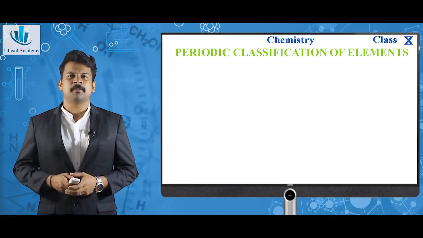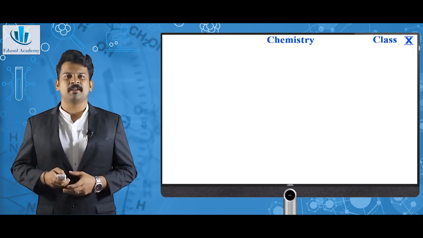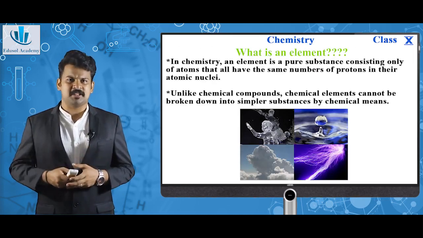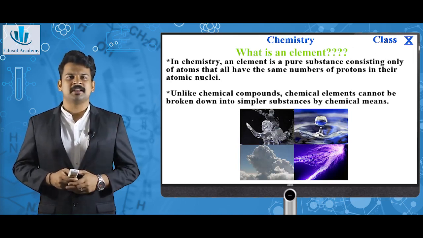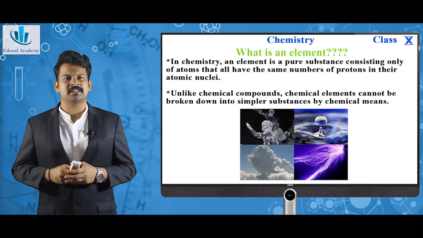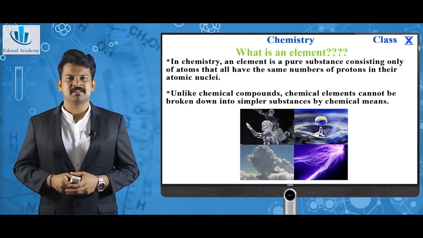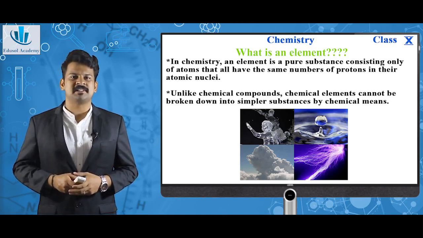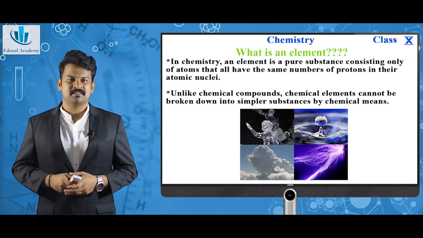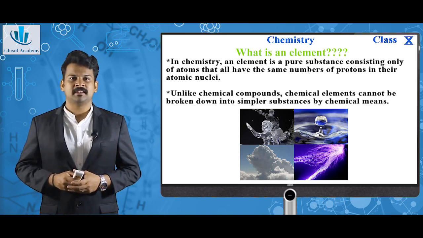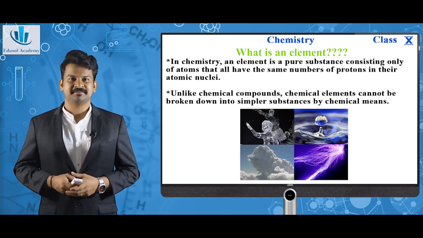You might have studied in your previous classes what an element is. In chemistry, an element is a pure substance consisting of only atoms that all have the same number of protons in the atomic nuclei. Unlike chemical compounds, chemical elements cannot be broken down into simple substances by chemical means. So what does that mean? An element is the smallest type of thing that occurs in matter.